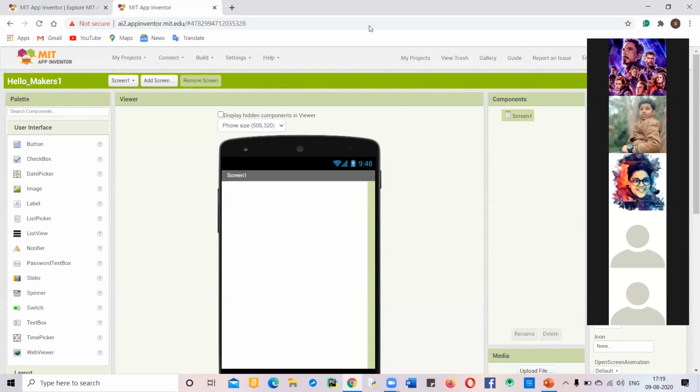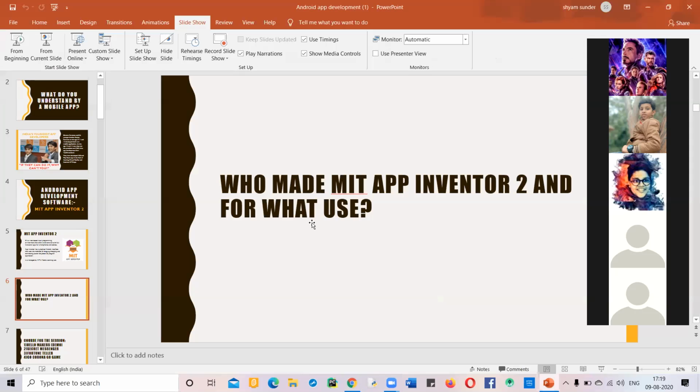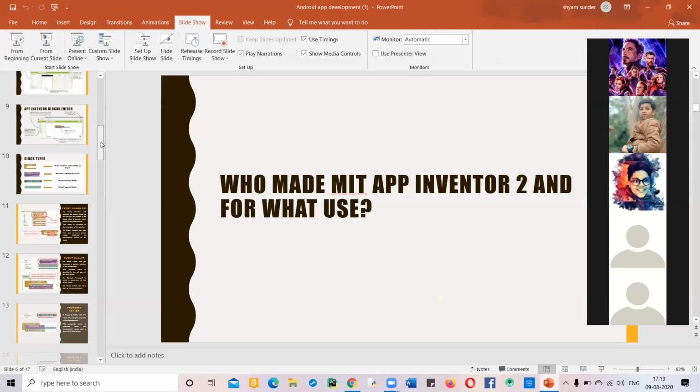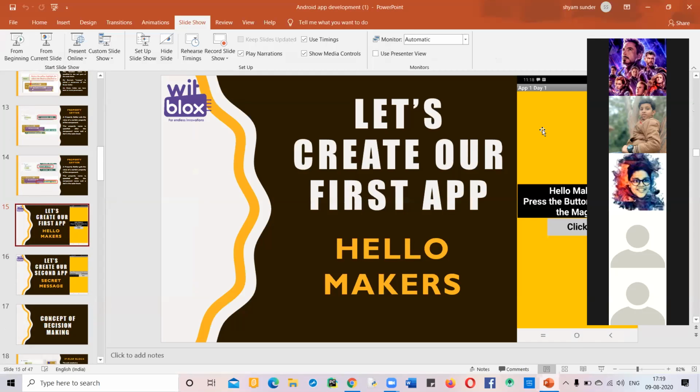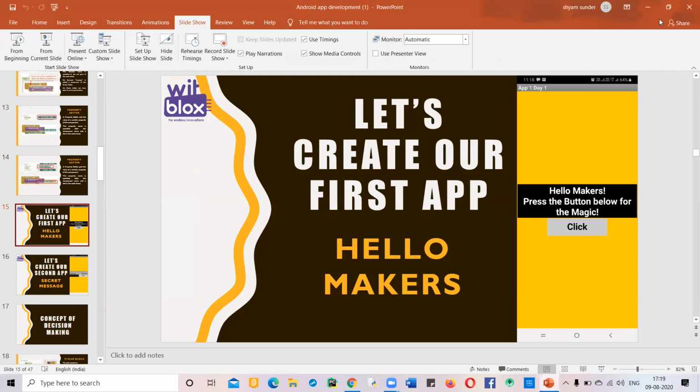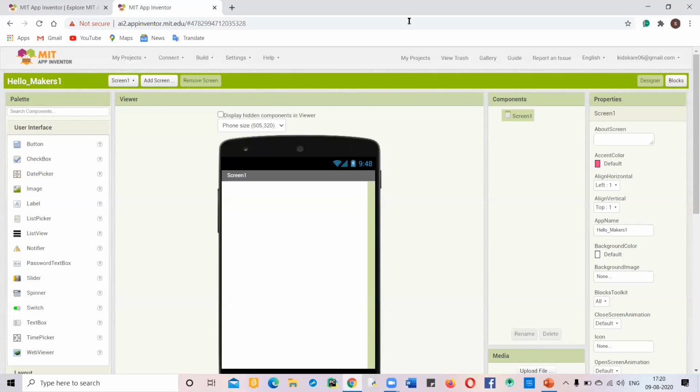Sayuk, can you please show them the PPT of Hello Makers? Yeah, so here it is. This is the app Hello Makers. Your app will look something like this screen. There will be a button. We will be using a label, and the information about how these components are used will be given to you. It is a surprising app in which when you click on this button, there will be a magic. Yeah, so everybody has reached here.